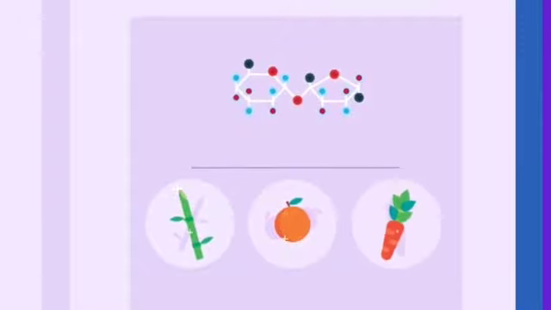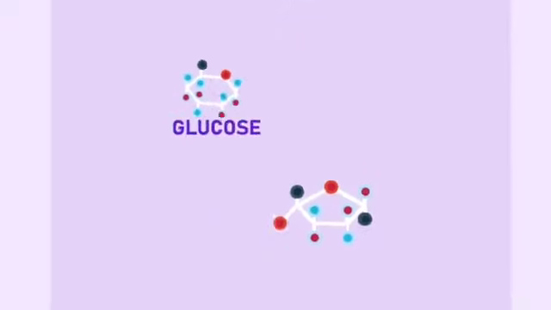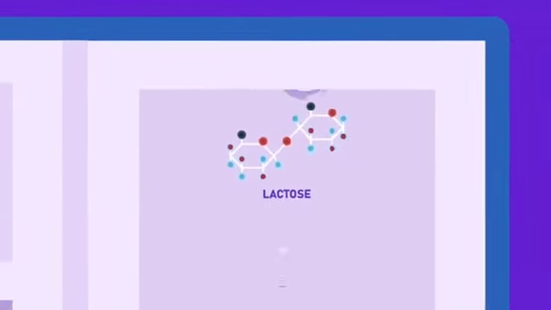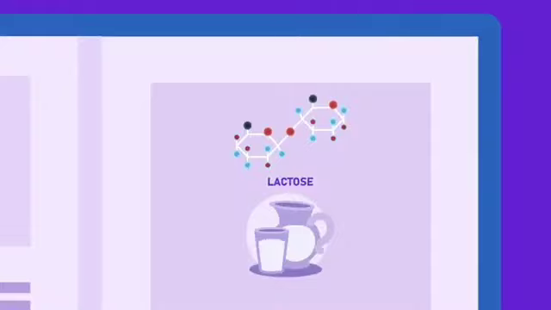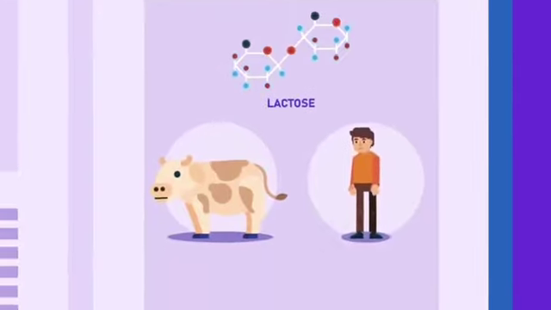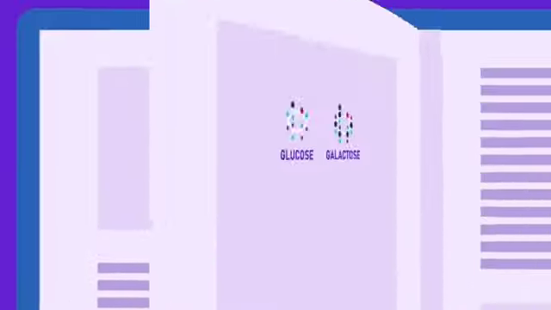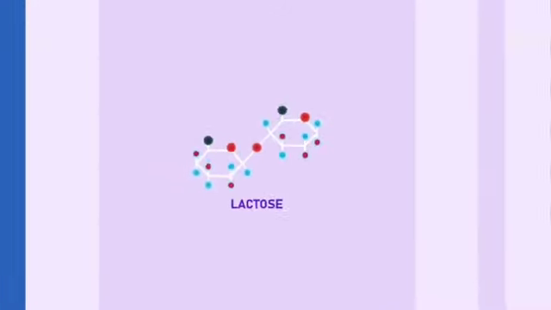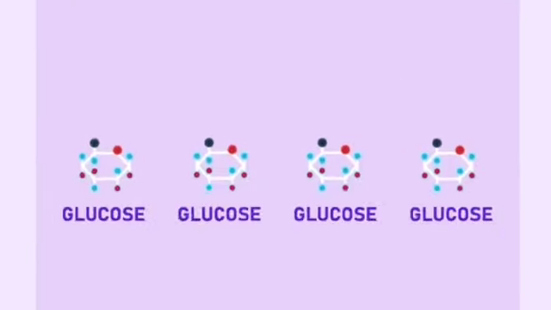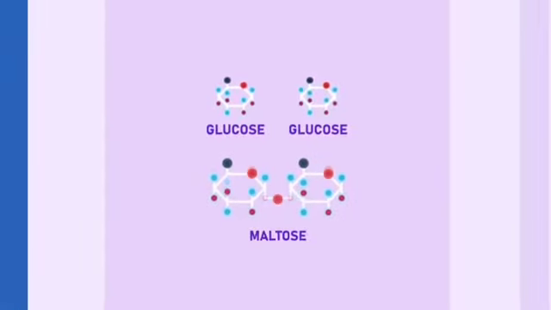Sucrose, or cane sugar, occurs in sugar cane stems, sweet fruits, and certain storage roots, for example, carrots. It consists of a glucose and a fructose molecule combined together. Lactose, also known as milk sugar, is commonly found in milk, as the name suggests. It is found in milk of all mammals, including humans, and even in some similar fluids, such as pigeon's milk. It is formed from glucose and galactose combined together. Maltose, known as malt sugar, is present in malted cereals and sprouting grains. It is formed from the partial digestion of starch and is a combination of two glucose molecules.